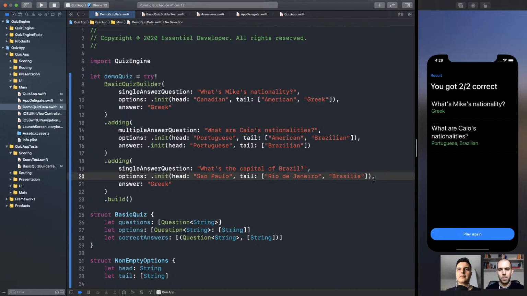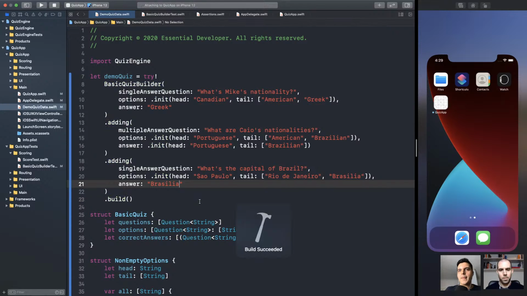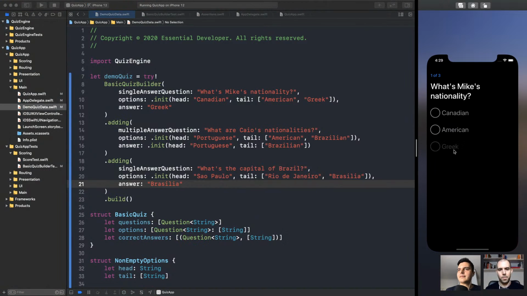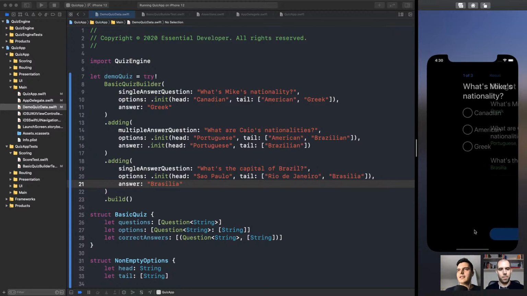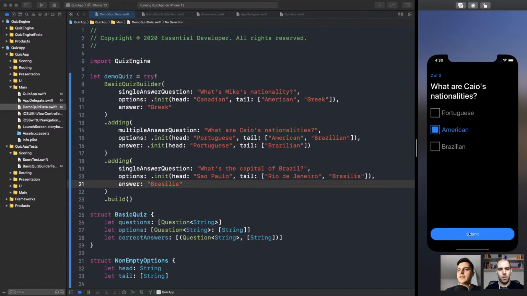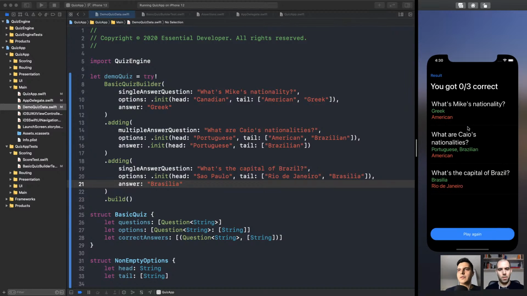Brasilia. It's Brasilia. Boom, there it is. If you set the wrong answers, boom, you get the error and 0 out of 3 correct. There you go. So much easier now to add new questions to this quiz and enforce the invariance.